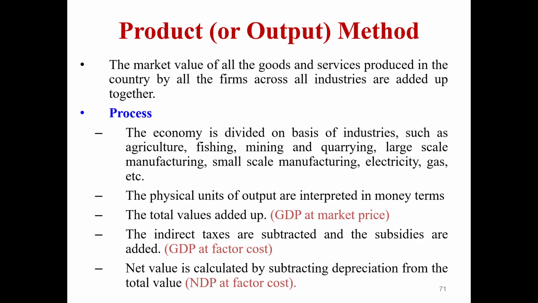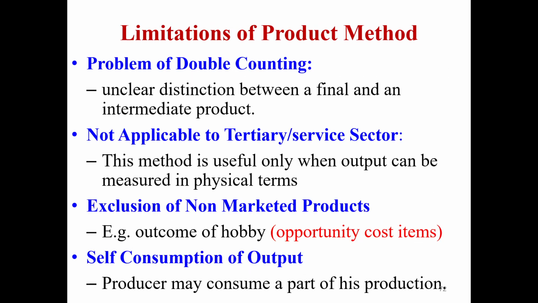First of all, the physical units of output are expressed in money terms. That is, GDP at market prices is added, indirect taxes are subtracted and subsidies are added. Then net value is calculated by subtracting the depreciation from the total value. There are some limitations: the problem of double counting, not being applicable to territory or service factor, and exclusion of non-market products, opportunity cost items, and self consumption of outputs.